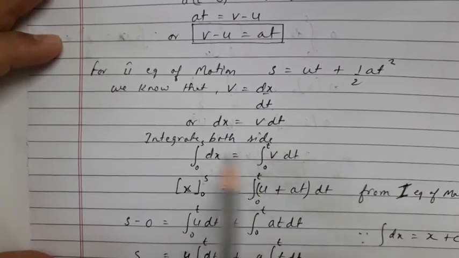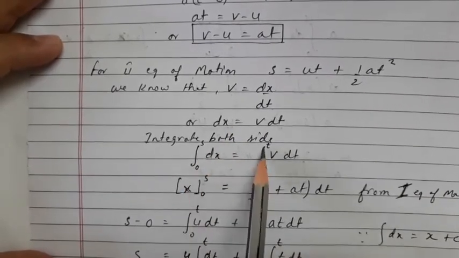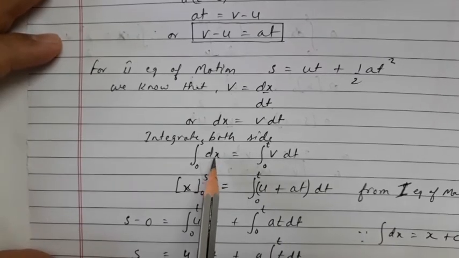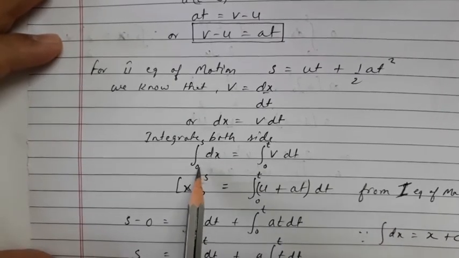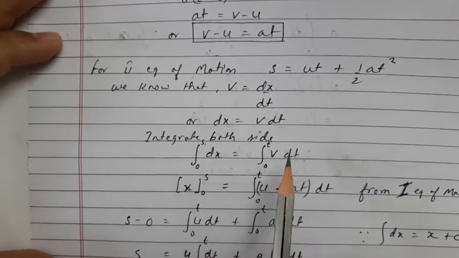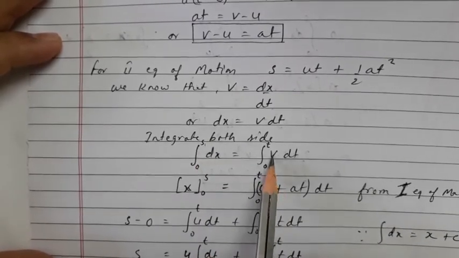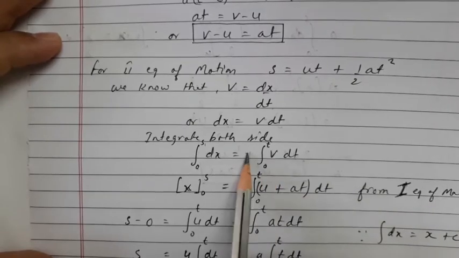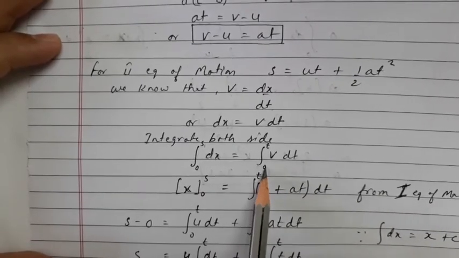Again we'll integrate both sides. Here we have integrated, and since we have to integrate with respect to the distance, we have taken the limit from 0 to the final distance s, whatever may be the distance. We cannot integrate v with respect to dt, so we'll take v out, and the limits will be from 0 to t.